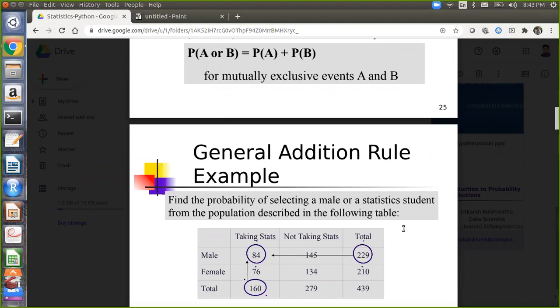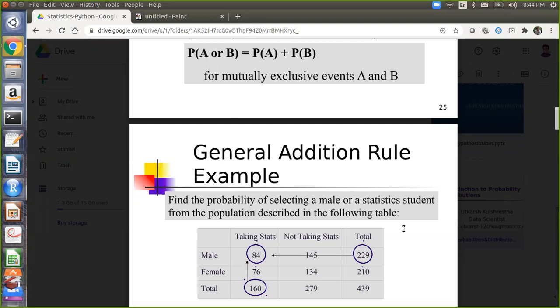It is not mutually exclusive, because any of the two cases can happen. If I draw a person, both can occur simultaneously, so it will not be 0. It is not a mutually exclusive event.